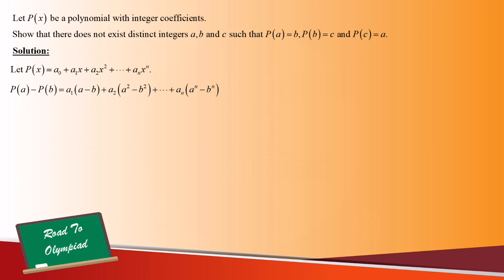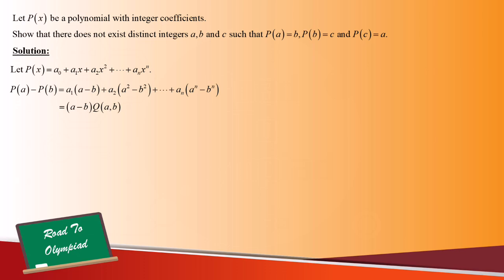Here, notice that a0 is cancelled out during the subtraction, and each of the terms in the brackets is a difference of a power of a and a power of b, and thus is divisible by a minus b. So we can factorize P(a) minus P(b) into (a minus b) times Q(a,b), where Q(a,b) is an integer.